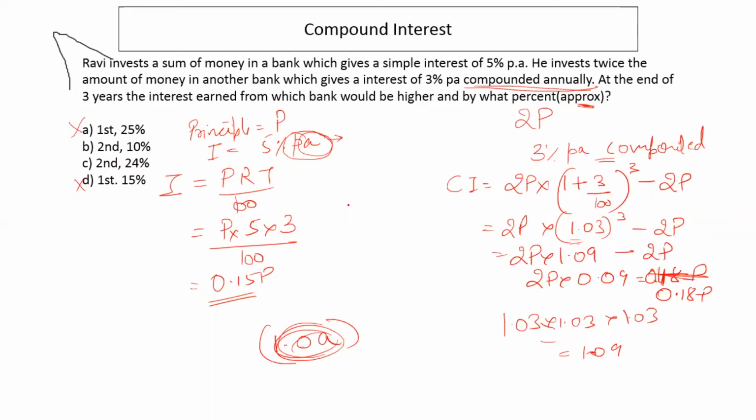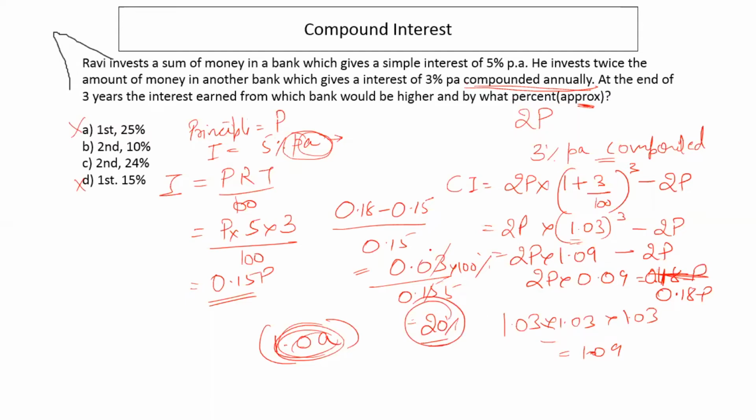Interest is higher in the second case, and by how much? 0.18 minus 0.15 upon 0.15, which is 0.03 upon 0.15 into 100%, which is approximately 20%. So we'll mark if 20% is our answer in such cases, right?